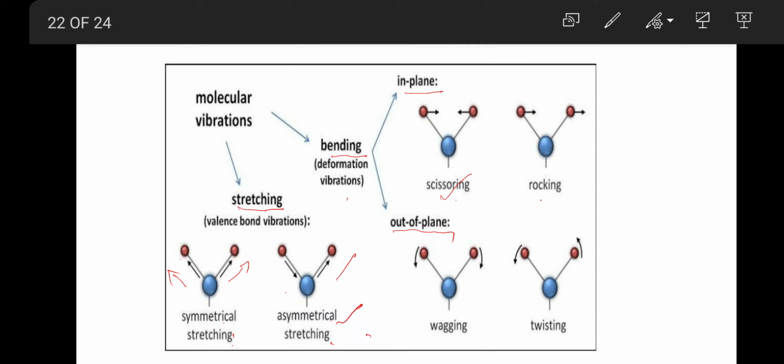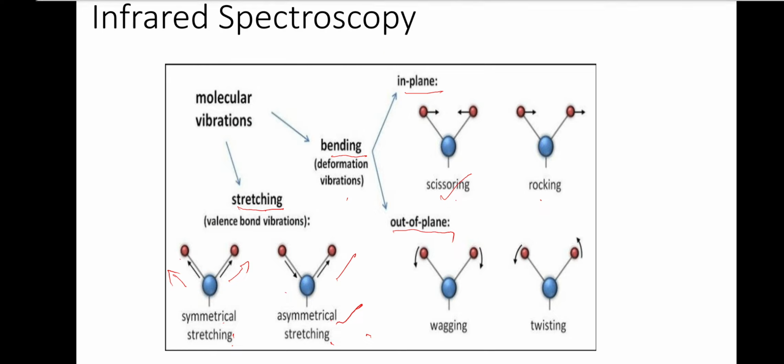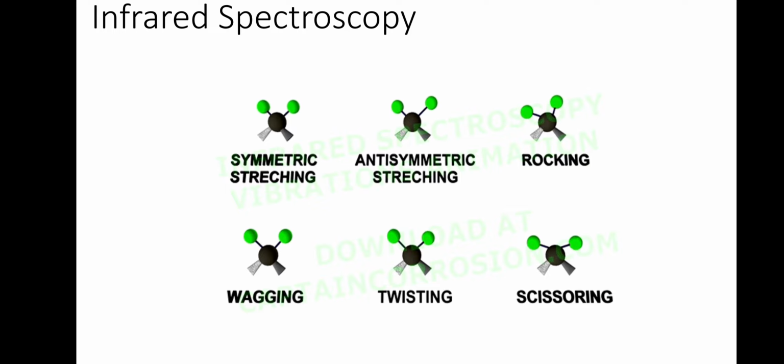rocking. Then going to the front and back of the plane is wagging. This is twisting. So scissoring and rocking are in the same plane. Wagging and twisting are in a different plane. The plane changes.